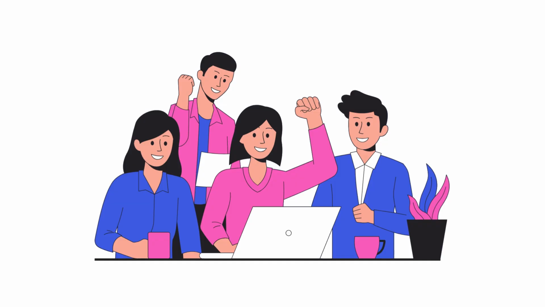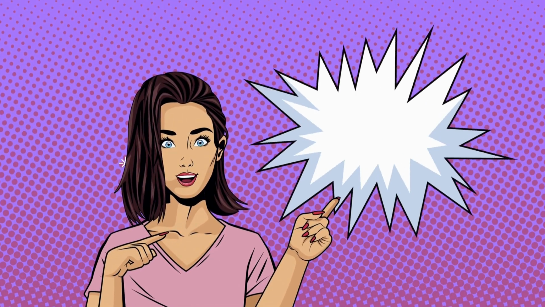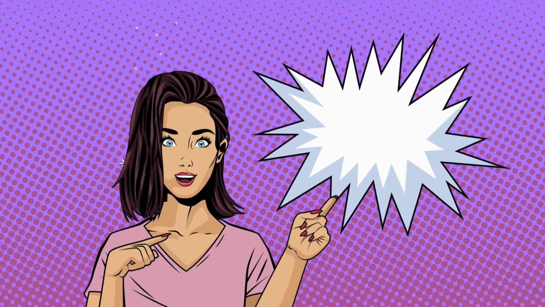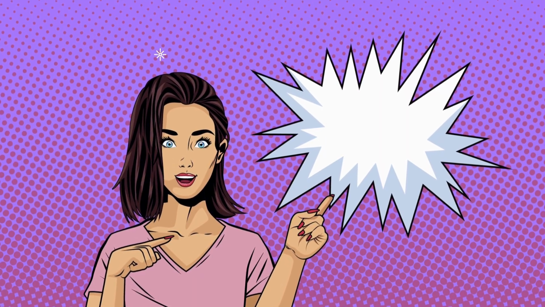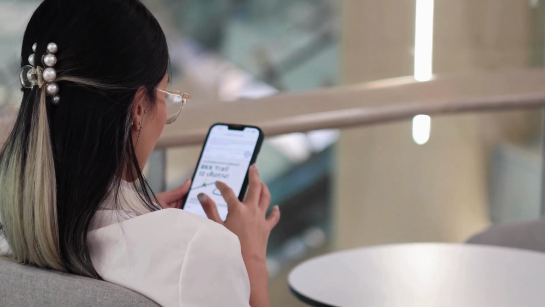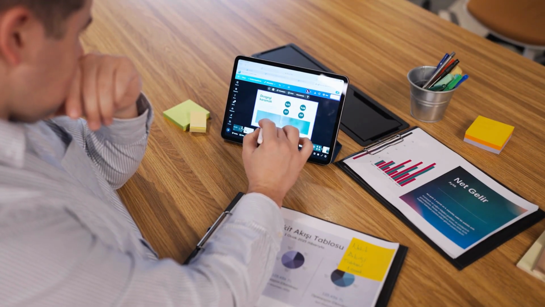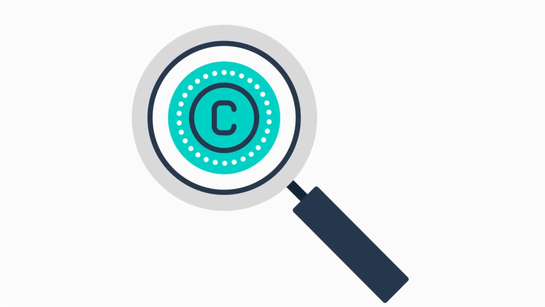To really succeed with AI art, here are some tips. Use unique and specific prompts to create one-of-a-kind images. Learn a little about art styles, mix and match prompts like cyberpunk or watercolor for cool effects. Engage with AI art communities on Discord or Reddit to learn and get feedback. Keep experimenting and posting regularly. Consistency builds your audience. Respect copyright rules and check each platform's policies about AI generated art.